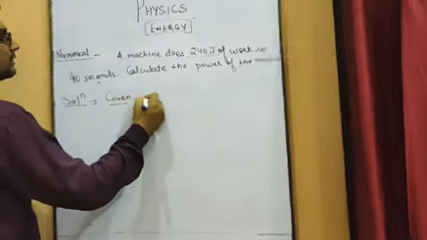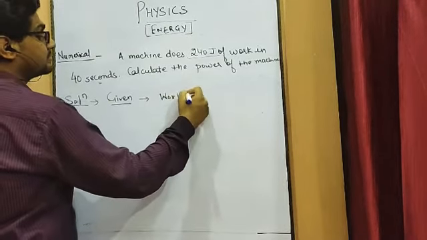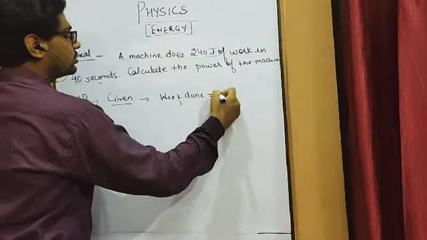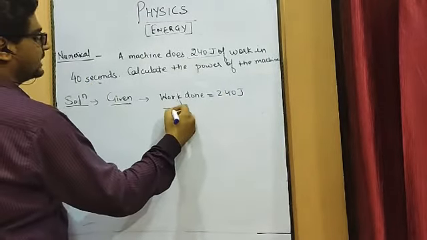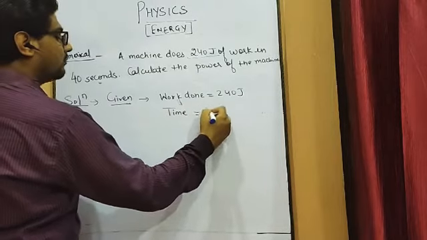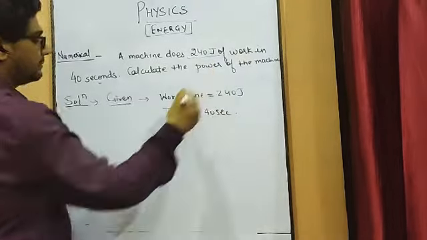work done. How much amount of work has been done? That is equal to 240 joules in 40 seconds. What is the time period? 40 seconds. What you have to calculate? Calculate the power of the machine.